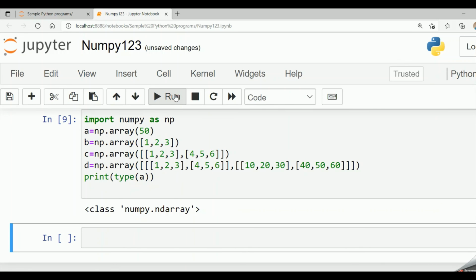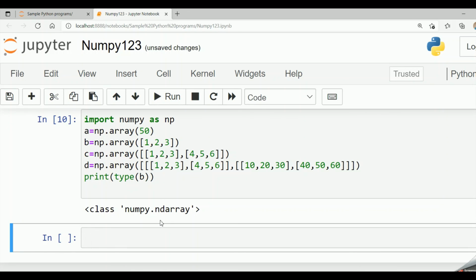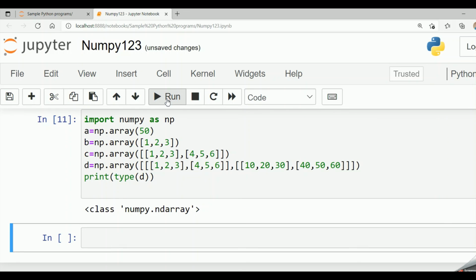Then when I run the code, it tells it's of type numpy ndarray. So np stands for numpy, ndarray. Similarly, if I give b, even this is a numpy.ndarray. Similarly, c also is a numpy.ndarray. D is also a numpy.ndarray. So this gives the type of the object present in this particular variable.